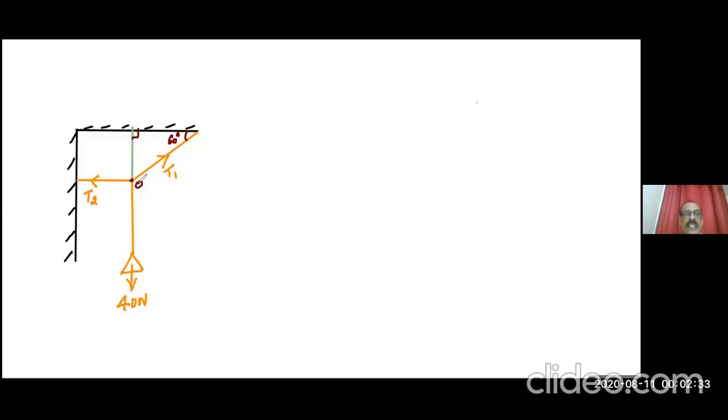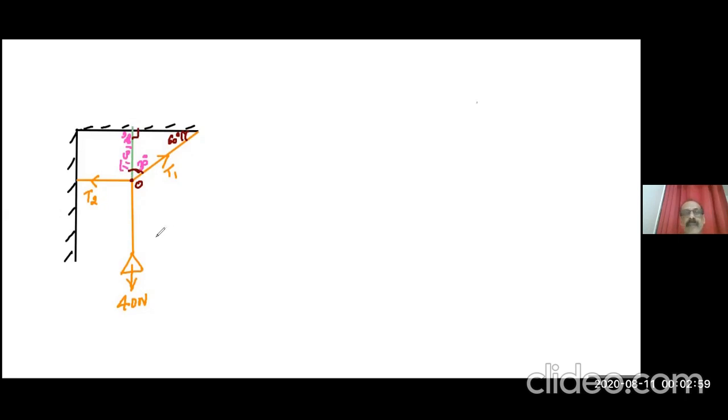So here T1 is at an angle that we can resolve, isn't it? So if this is 60, what will be this angle? 30. Now let us resolve T1. What will be this side? The vertical side, this side, is adjacent, right? T1 cos 30, adjacent side, isn't it?